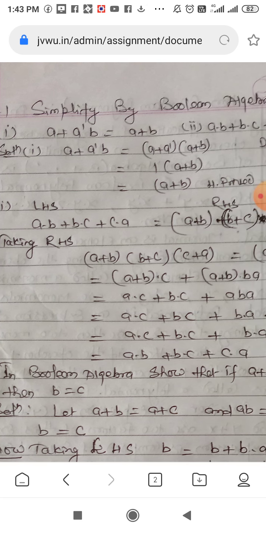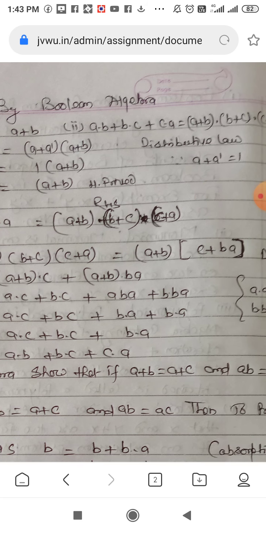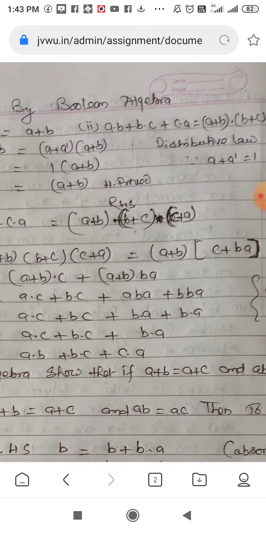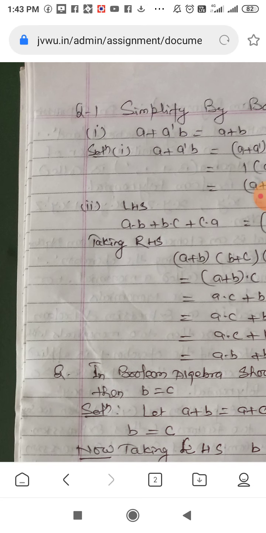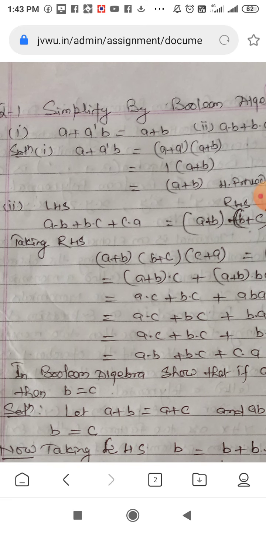You have to prove. And another is a dot b plus b dot c plus c dot a is equal to a plus b dot b plus c dot c plus a. So prove these expressions or identities. Solution number 1, we have to prove a plus a dash b is equal to a plus b, taking left hand side.